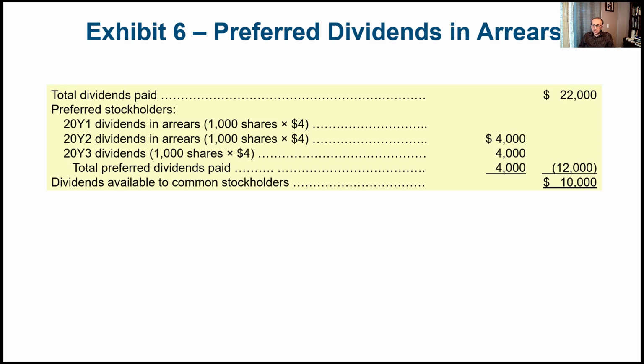So in this case it's a little bit less than the preferred stockholders, because the preferred stockholders receive $4. And on top of that, the preferred stockholders received $4 for the years where the company did not declare any dividends. So for year 1 and year 2, they still received the dividends for that.